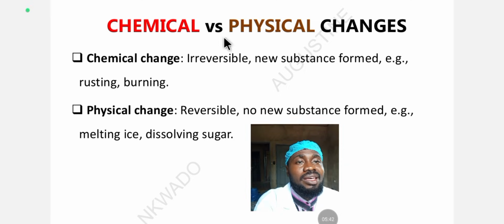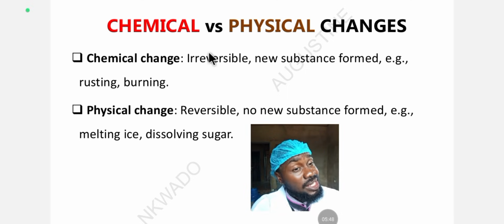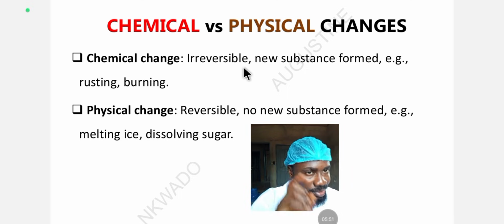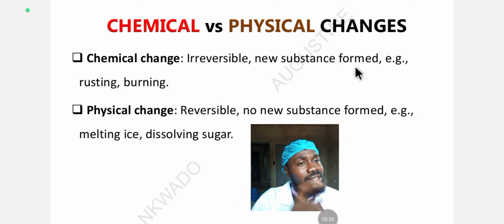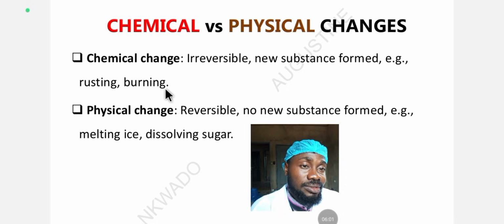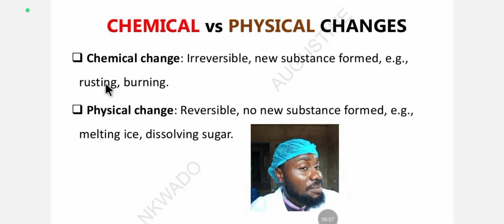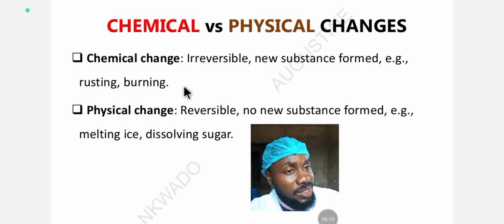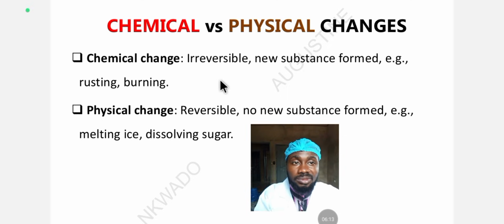So let's look at chemical and physical changes. The first we have here is chemical changes. Chemical changes are irreversible. That's the first feature. Number 2, a new substance is formed. For example, rusting of iron. Iron is very common, so let's say rusting of iron. That is a chemical change. Burning is also a chemical change. A new substance is formed and it is irreversible.